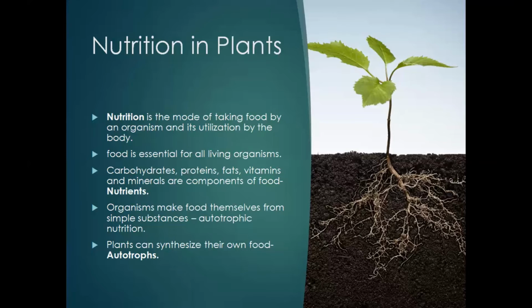और आपने पढ़ा भी होगा, you also might be knowing, yes, you are guessing right, that they are autotrophs. Why are they autotrophs? Because they have the capability of synthesizing their own food through the process known as photosynthesis. Yes, you are right. So organisms make their own food themselves from simple substances. Simple substances we'll be again talking about in the coming sessions.